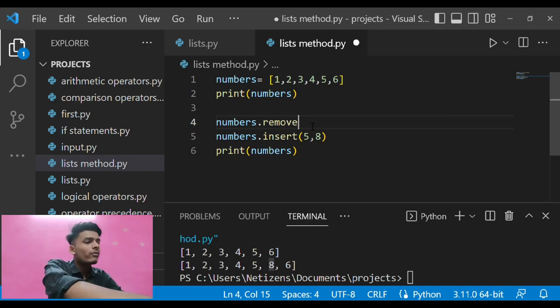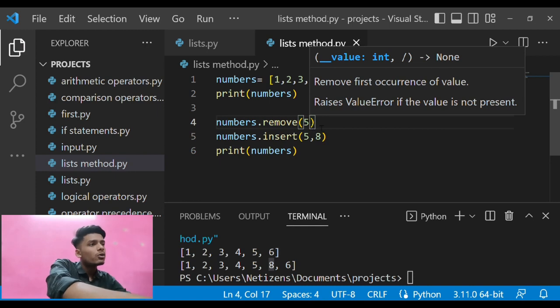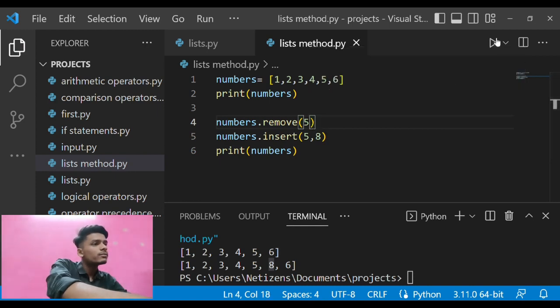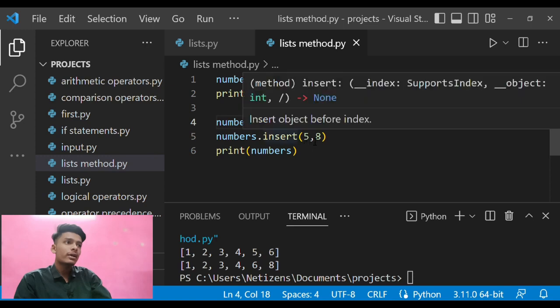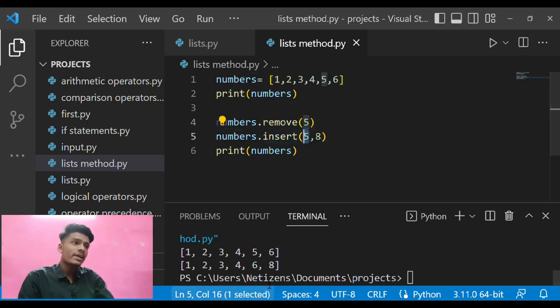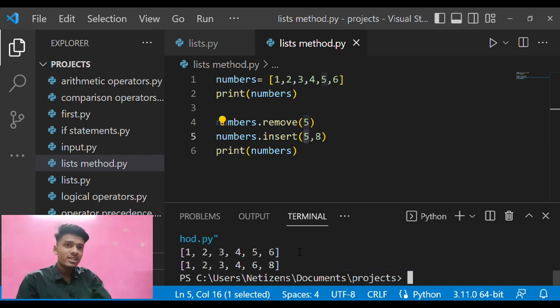I will enter 5, and the result I get is that 5 is removed from the list. But you need to understand that we had a 5 in this iteration, and that is why the program did not understand where 5 was, and that is why it inserted 8 after 6. So this is what you need to understand in Python.